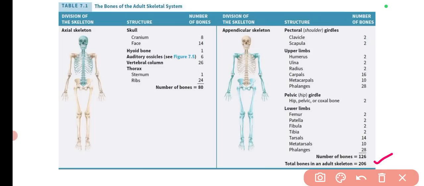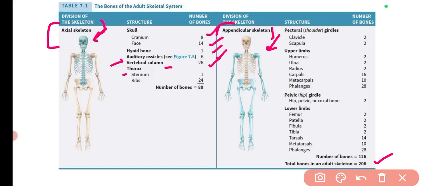Then the total bones are divided into two parts, axial bones and appendicular bones. Here you can simply see the colored portion, like this blue portion will be the axial skeleton, and this portion will be the appendicular skeleton. And how are these bones divided? In the axial part, there are a total of 80 bones that I have already discussed with you. So in the skull part, there are 8 bones in the cranium, 14 in the facial. One is the hyoid bone. Then there are auditory ossicles which are 6 in number. Then there is the vertebral column which is 26 in number.